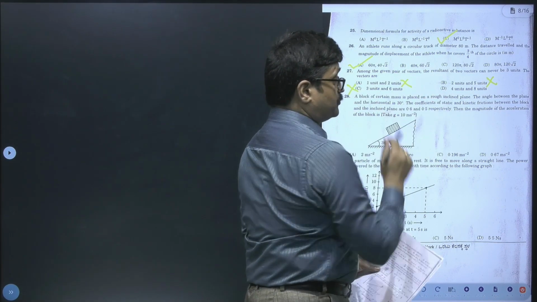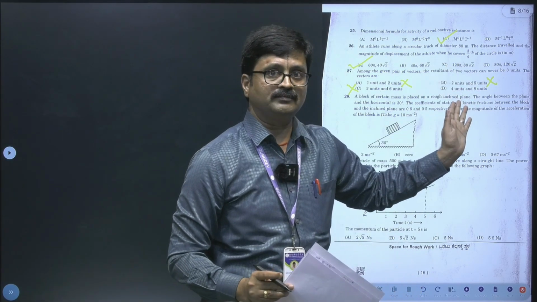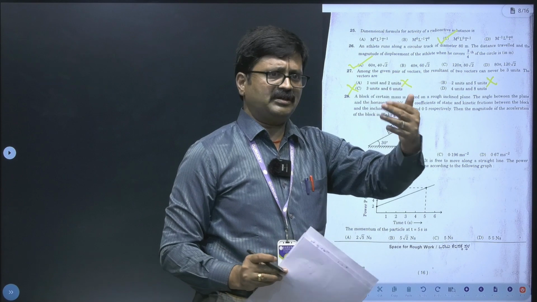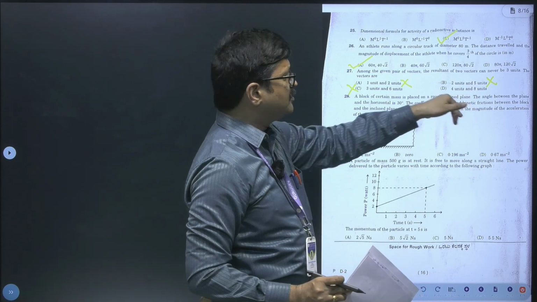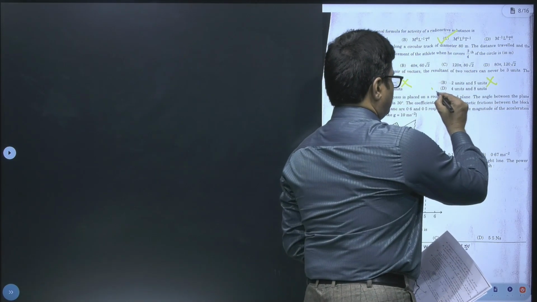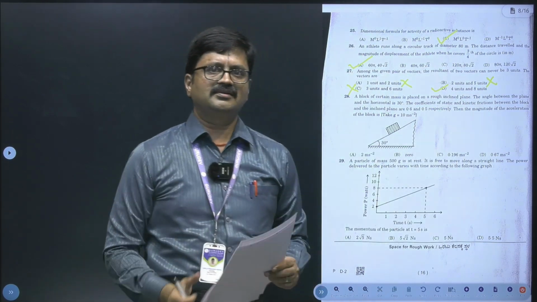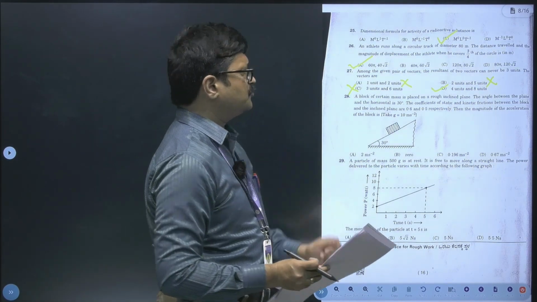So left option 4 and 8. So 8 minus 4 and 8 plus 4. Maximum and minimum values, if we consider 8 minus 4, 8 plus 4, they never come to be equal to what? 3 unit. So definitely option D is the only choice that we have. Okay. Now let's go to 28th question.